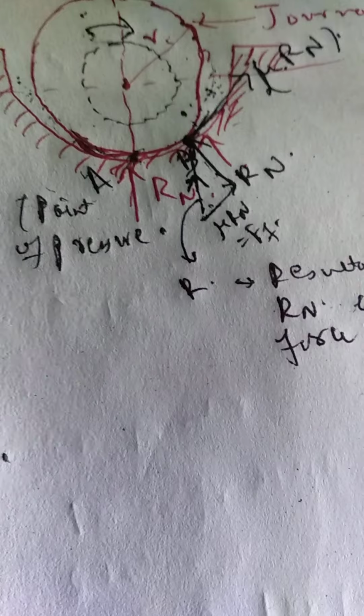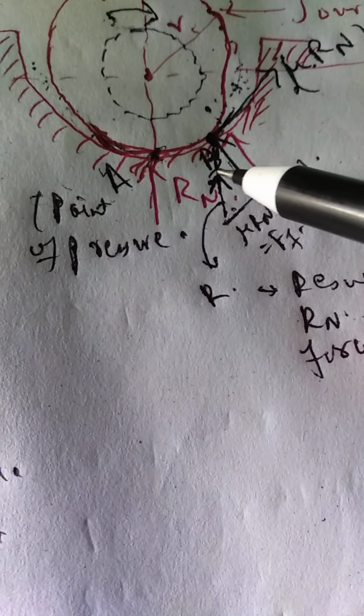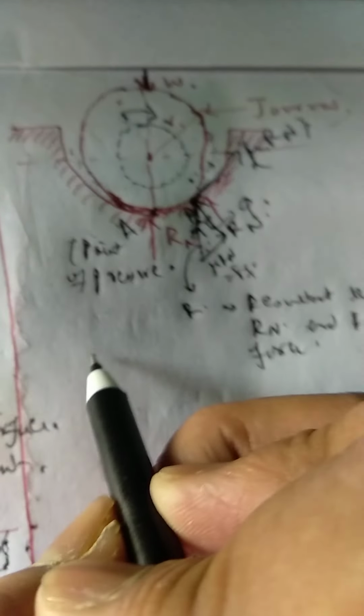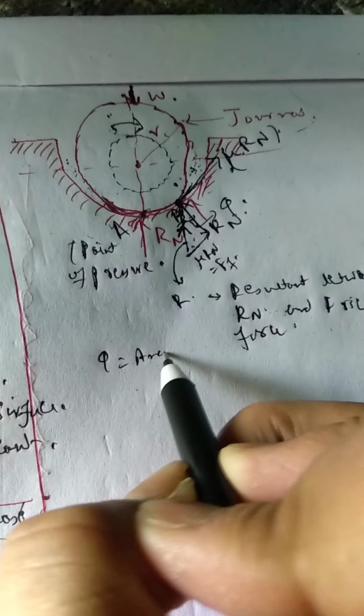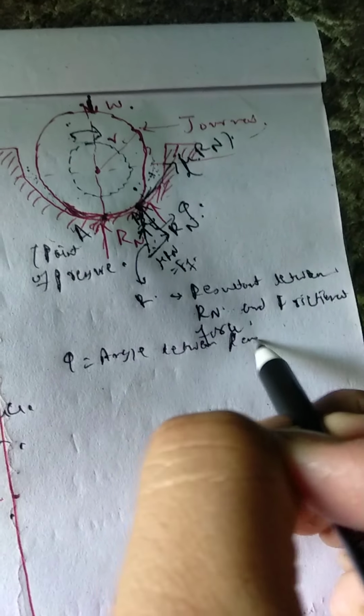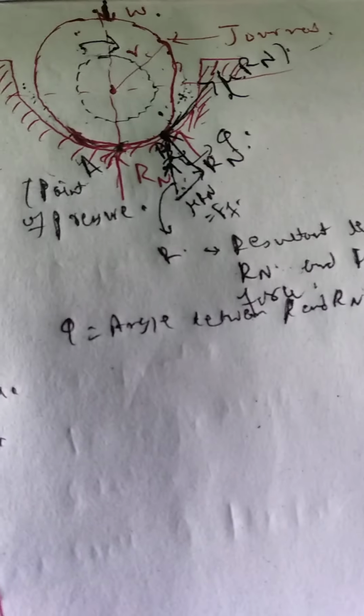The angle between R and Rn will be phi, and mu is the coefficient of friction.